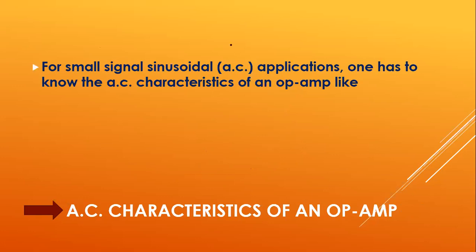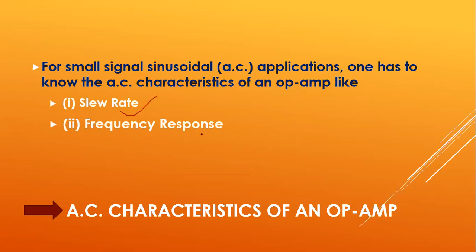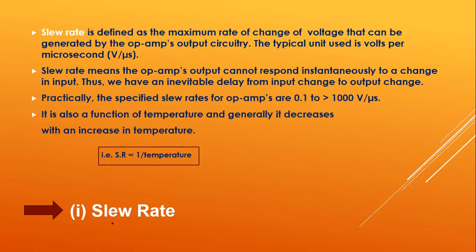Here for small signal sinusoidal AC applications, one has to know the AC characteristics of an op amp. Here we have shown separately what are the AC characteristics that we have to consider. First one is slew rate and second one is frequency response. For this, we have to consider the small signal sinusoidal applications. So now we will see what is slew rate.